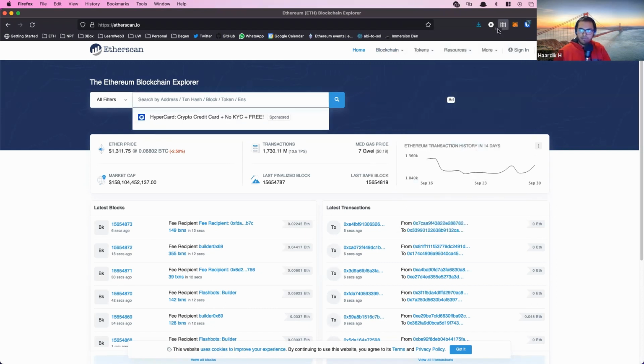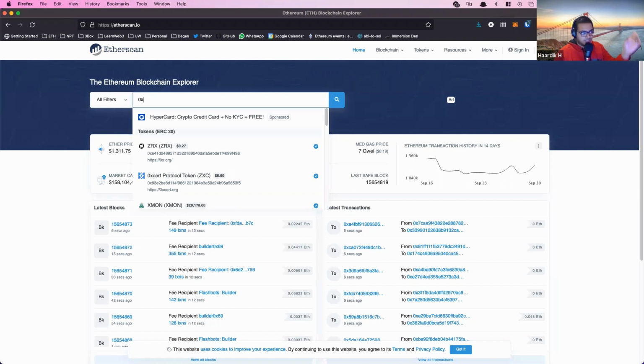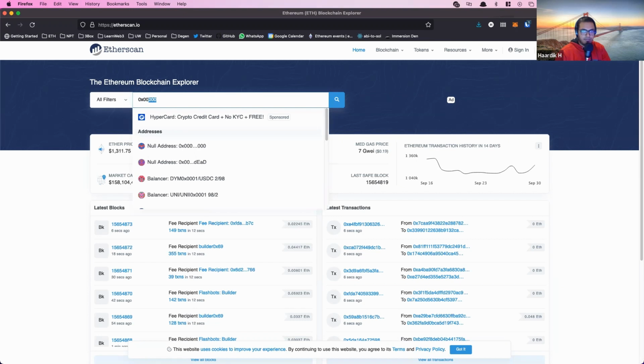However, Ethereum has this thing called a null address, and every address is 42 characters long. So the null address is just 42 zeros, right? So 1, 2, 3, 4, 5. Let me actually show it to you. 10, 15, 20, 25, 30, 35, 40, and then 42.